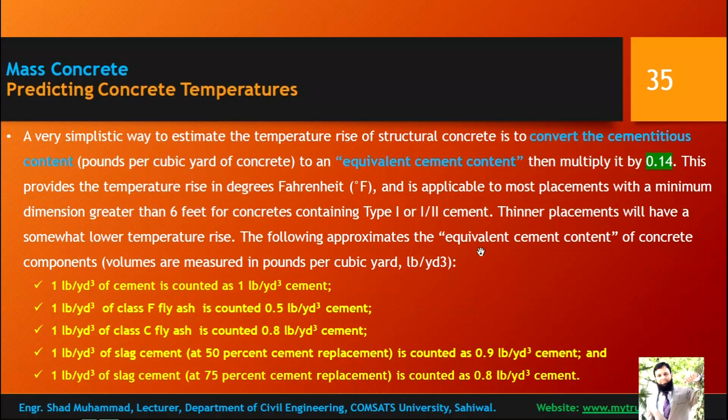The following approximates the equivalent cement content. How do you equate the cementitious content with the cement content?